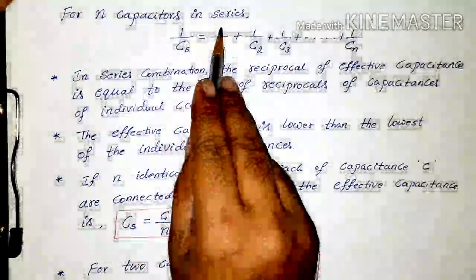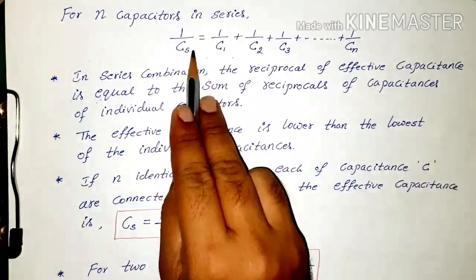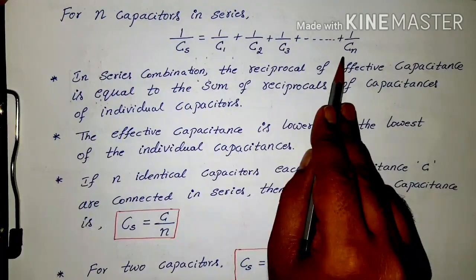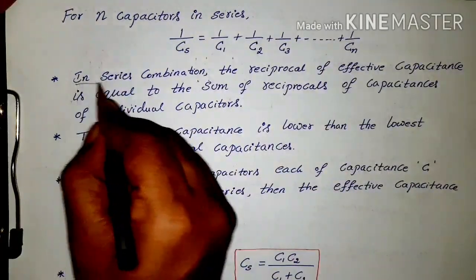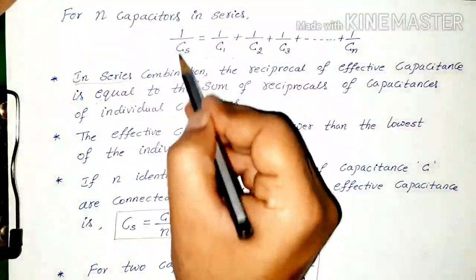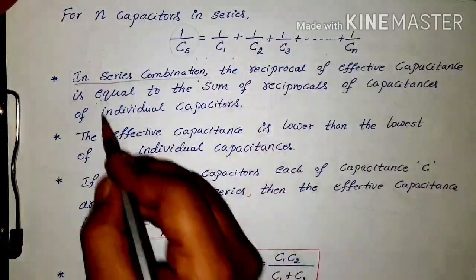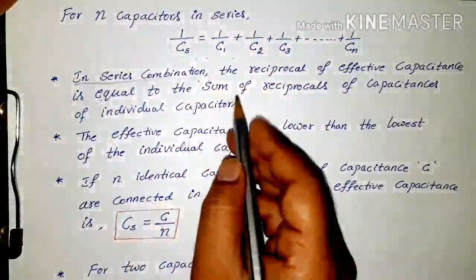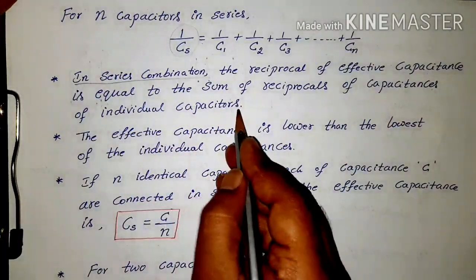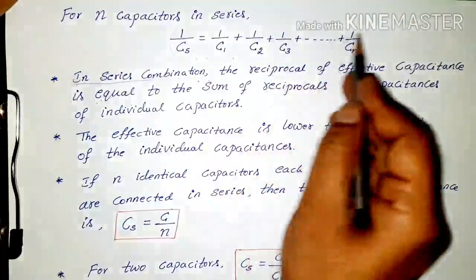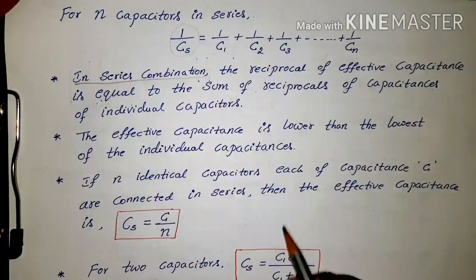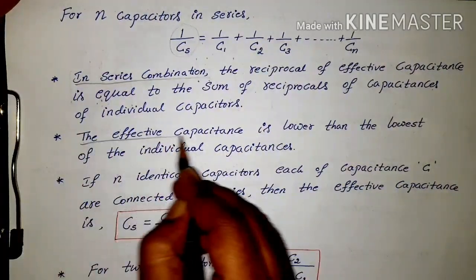Suppose n capacitors are connected in series, then we get 1 by CS is equal to the sum of the reciprocals up to 1 by Cn. So what you can observe from this is that in a series combination, the reciprocal of the effective capacitance is equal to the sum of the reciprocals of the capacitances of the individual capacitors. I am just explaining this formula in words. That's it.